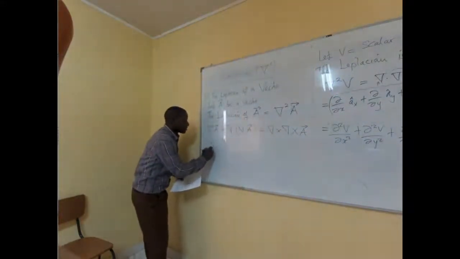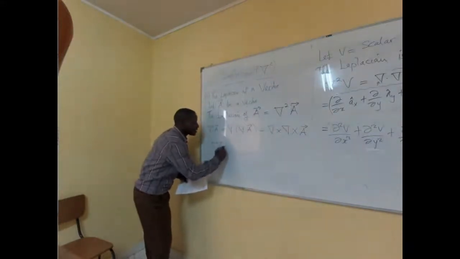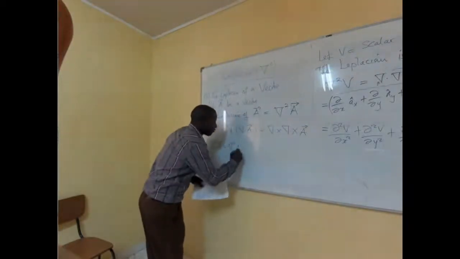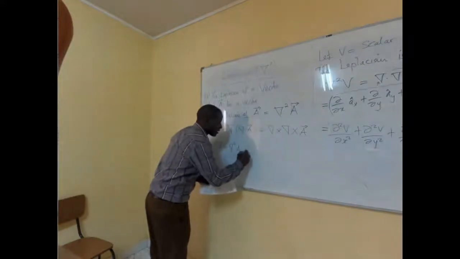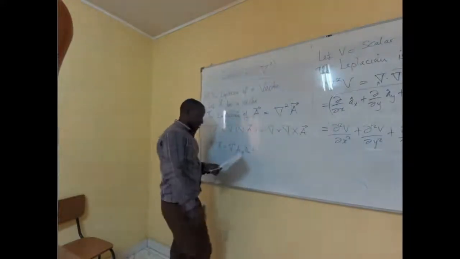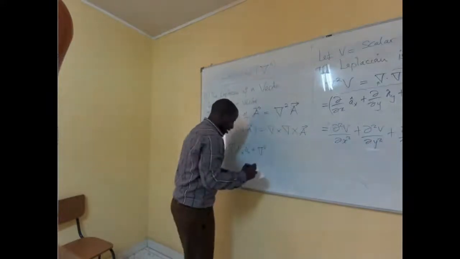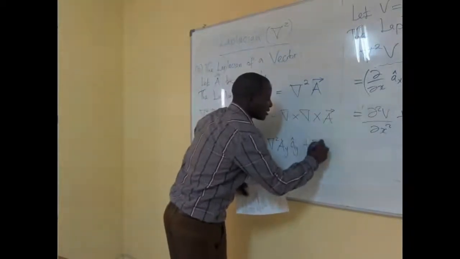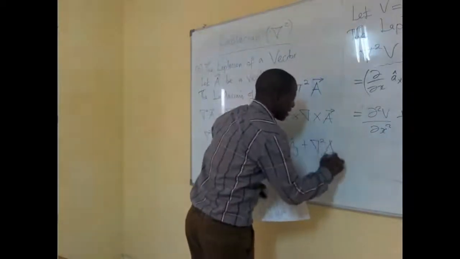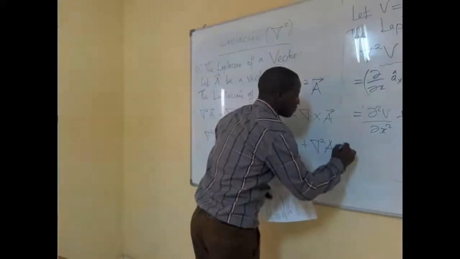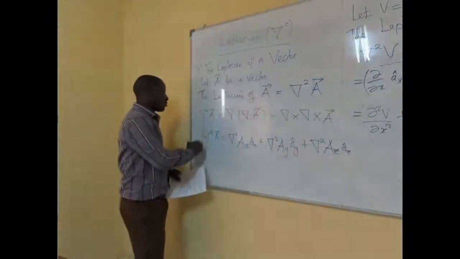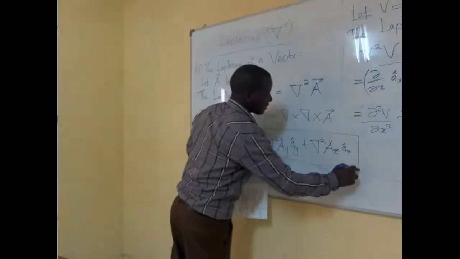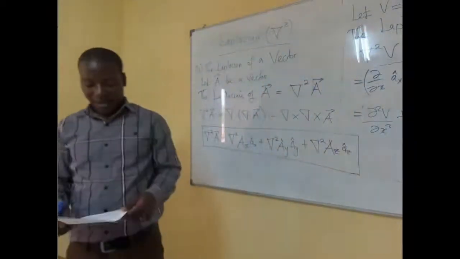So this means that the Laplacian of a vector is defined as the gradient squared of the vector A in the x direction multiplied by the unit vector, plus the Laplacian with respect to ay of ay as a unit vector, plus the Laplacian of az into the unit vector az. So this is how we define the Laplacian of a vector, given that A is a vector in the x, y, z direction.